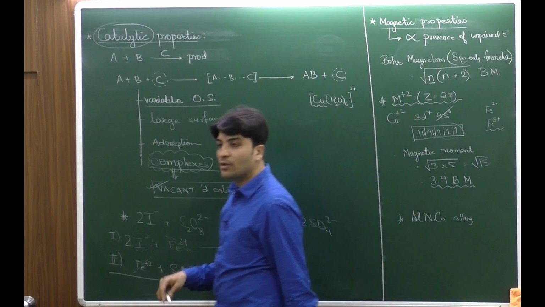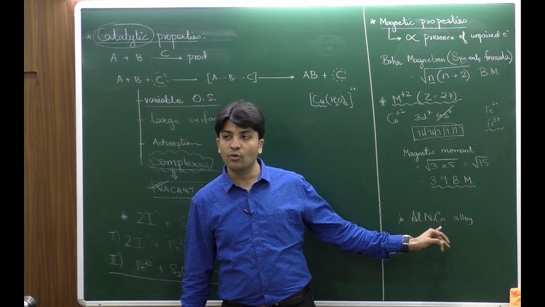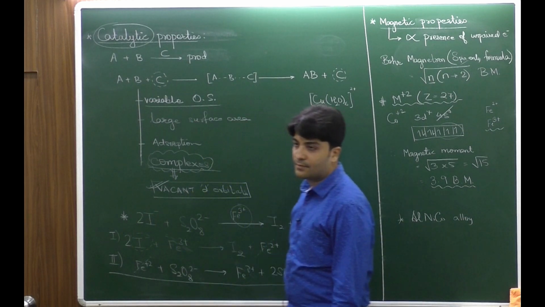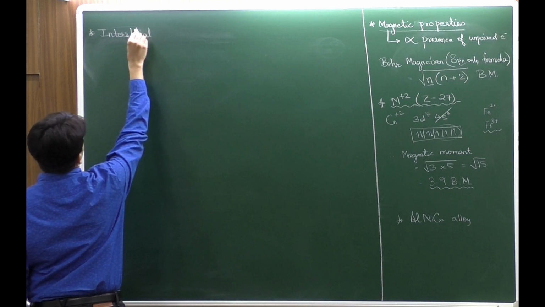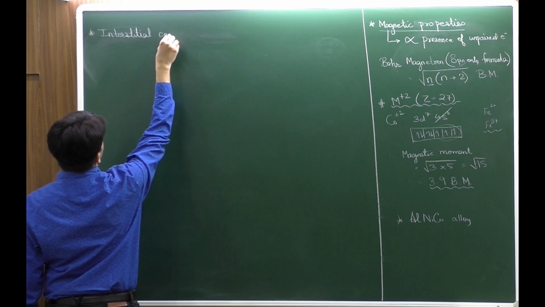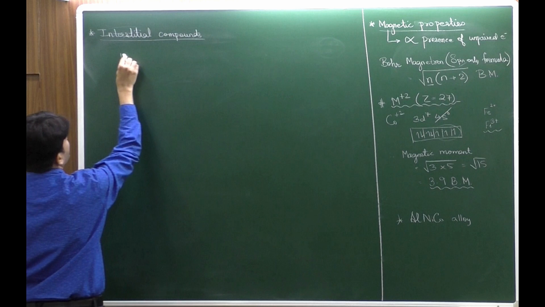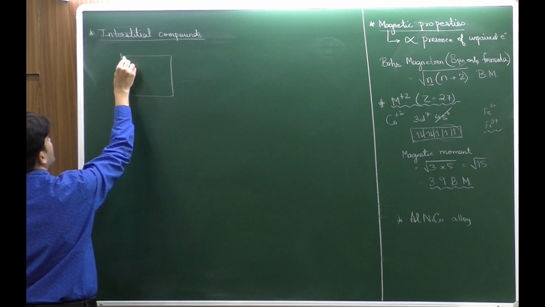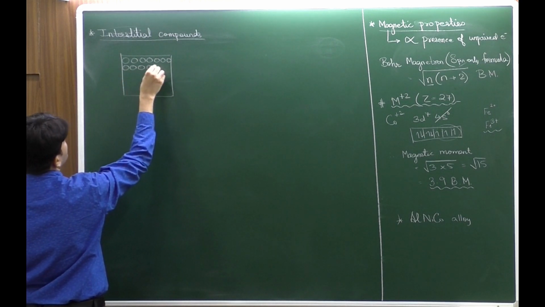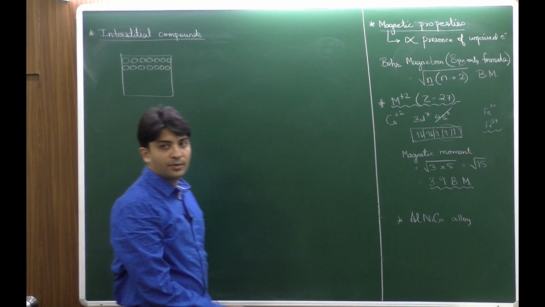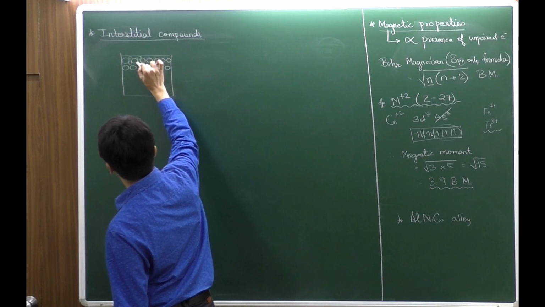The commonest example of a permanent magnet is alnico, which is an alloy of aluminium, nickel, cobalt and iron. The property of d block elements to form interstitial compounds. Interstitial compounds. Now, when the lattice of the metal is observed, then the metallic atoms are joined together by what type of bond? Metallic bond. So in between the metal atoms there are few gaps or spaces.